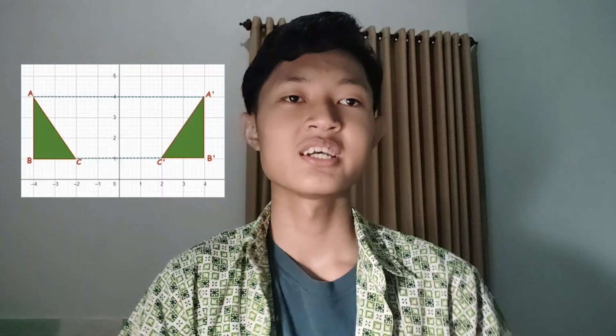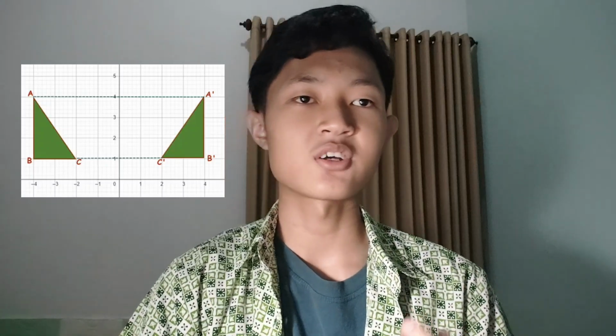Okay, so what is reflection? In mathematics, reflection is a transformation that produces a mirror image of a shape across a specific line called the line of reflection. The shape does not change in size or shape, only its position is flipped. So the size remains the same, but the position is different. Okay, there are four examples of reflection lines.